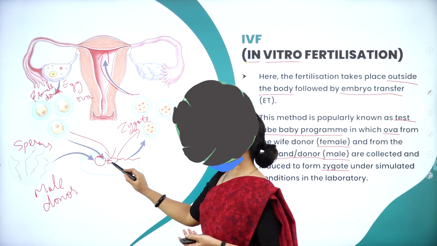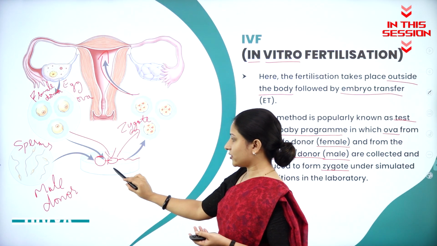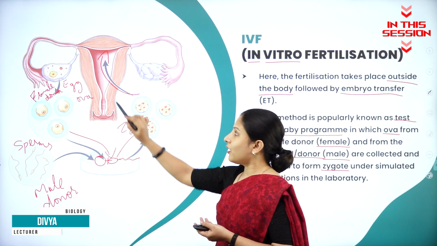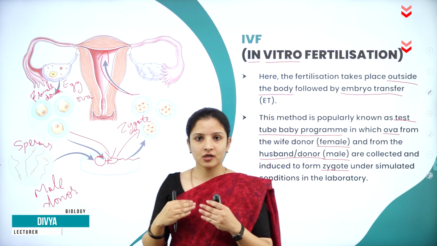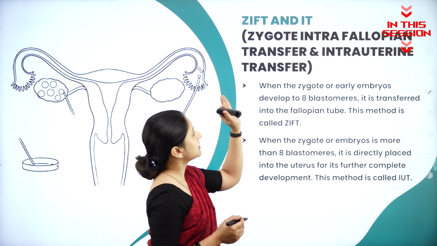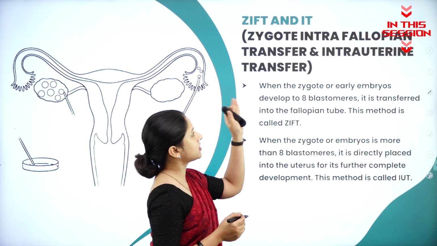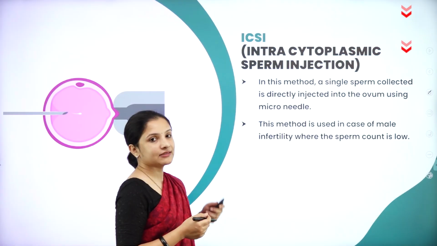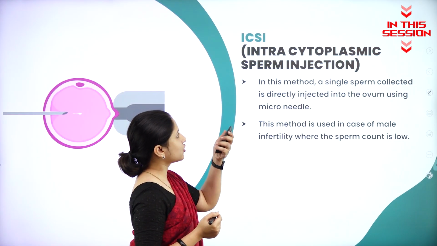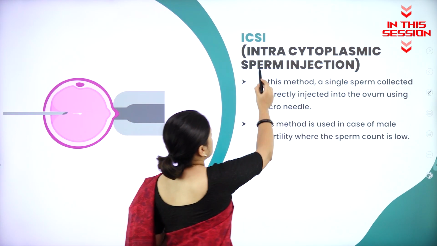The fertilization is taking place outside the reproductive tract of the female or outside the uterus of the female. It is called in vitro fertilization. ZIFT means zygote intra-fallopian transfer and IUT means intrauterine transfer. ICSI, intracytoplasmic sperm injection.